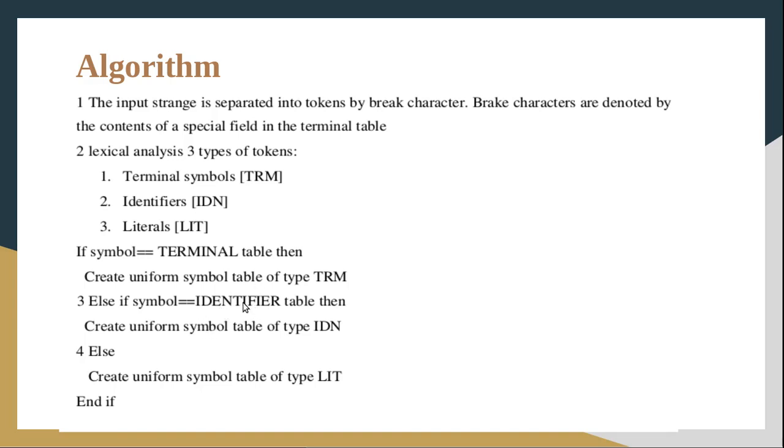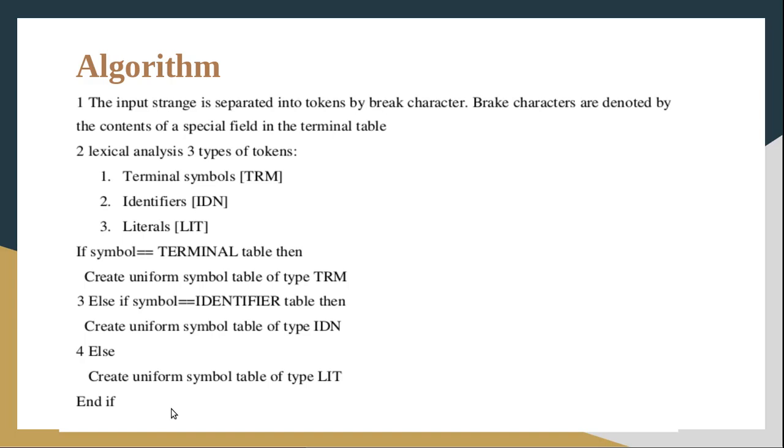In the identifier table we add only the identifier name, and if it is already there, we skip that. But regardless of that, we have to make an entry in the uniform symbol table with the class IDN and the index of that token in the identifier table.